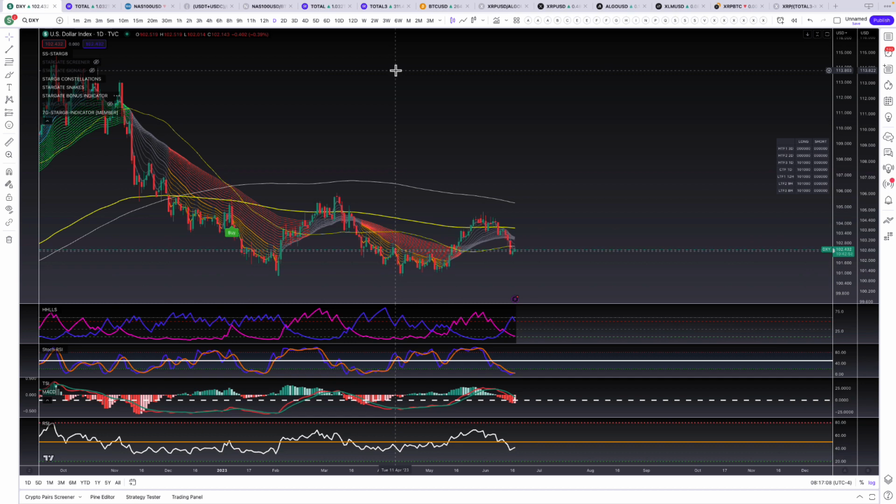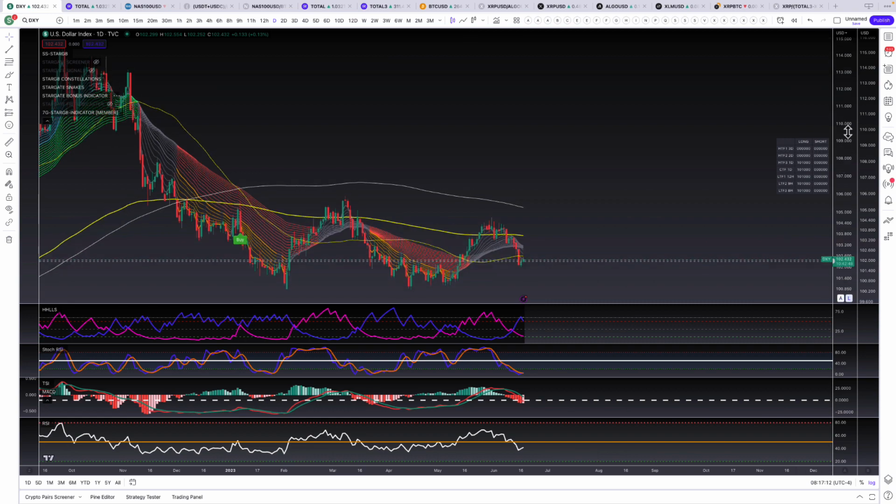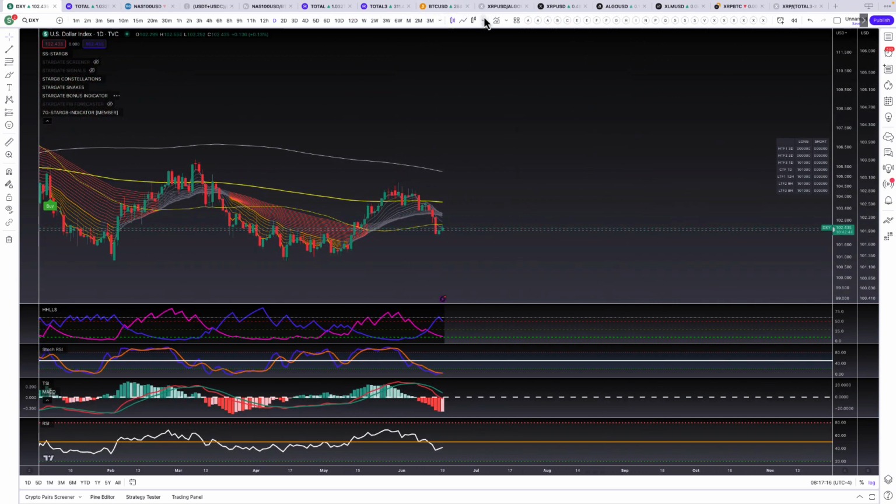So we're going to start off with the dollar, go into a couple of those charts we covered yesterday in the Sunday markets look ahead video, and then go into Bitcoin, go into XRP, Algo, XLM, and Flare as well too. We're going to go into that.